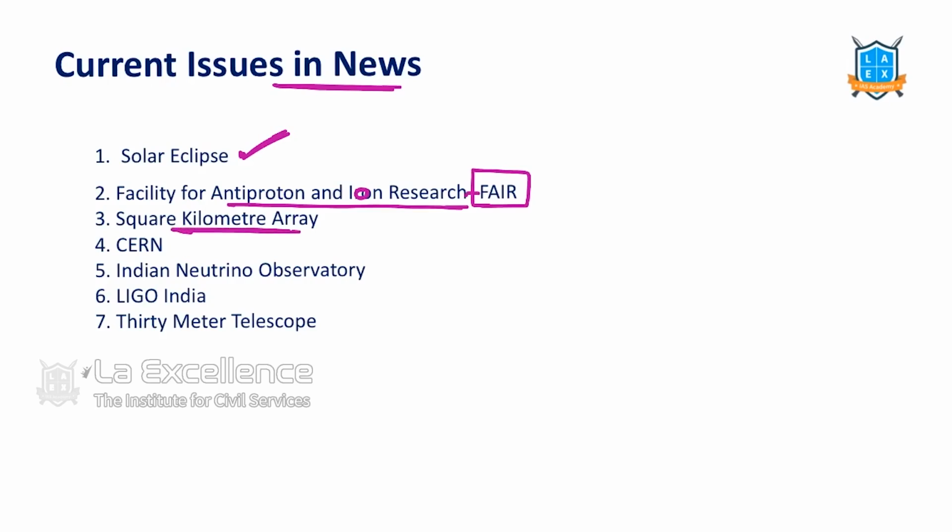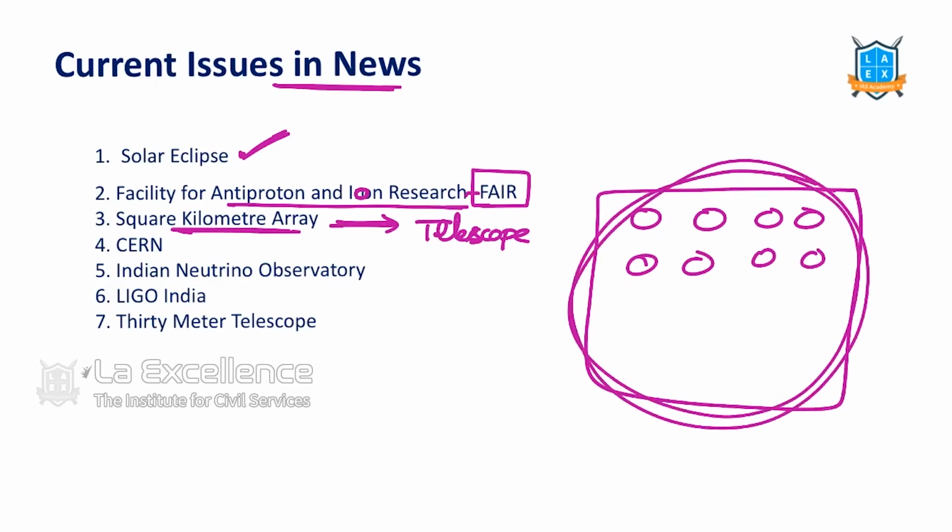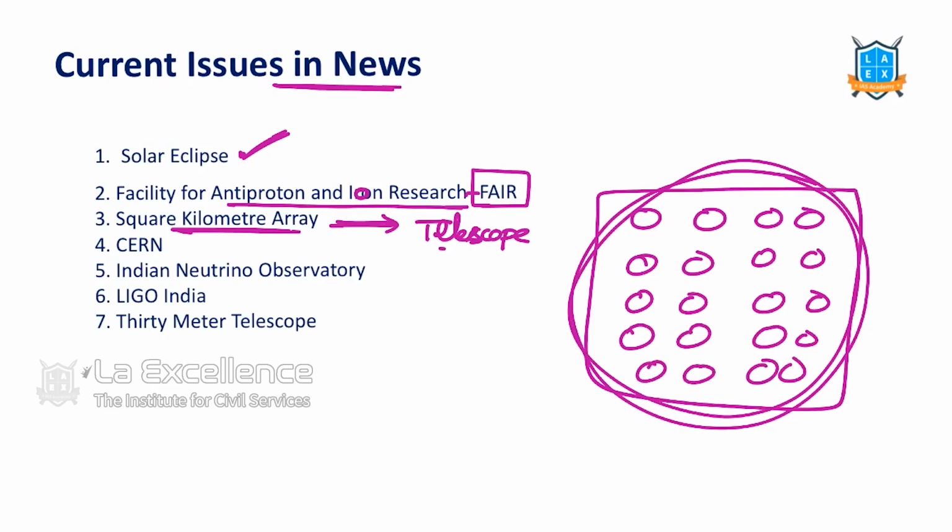Square Kilometre Array. This is important. The Square Kilometre Array is a kind of telescope, but made of small telescopes arranged within one entire square kilometer area. We cannot build such lengthy and large telescopes. So what we did, we arranged small telescopes in a grid and connected all of them together, and we are getting the data. CERN, which we are going to learn about later, is about fundamental particle physics. Indian Neutrino Observatory, yes or no?